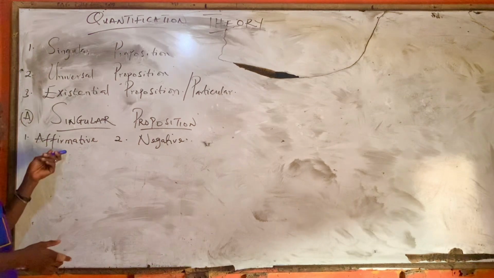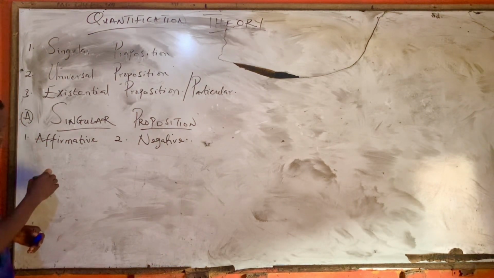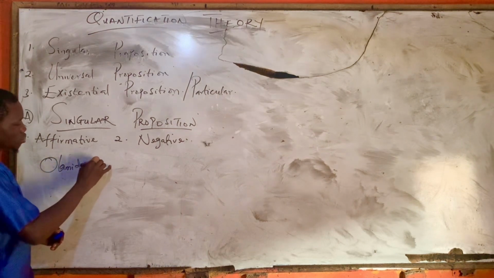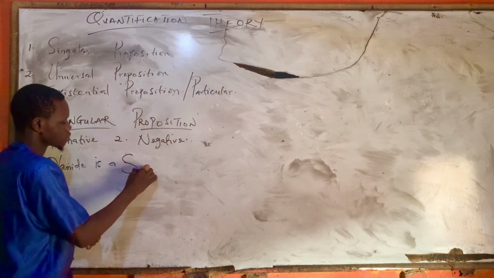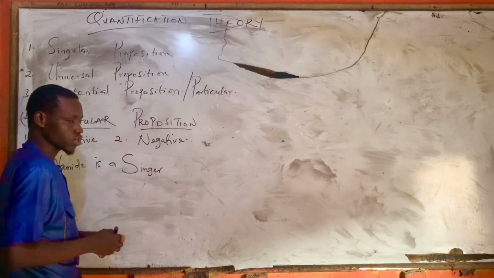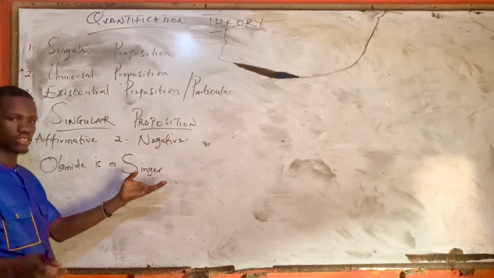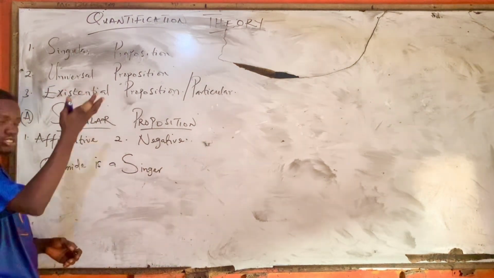So, now, for affirmative, for instance, if I say that Alamide is a singer, this is a proposition, right? A singular proposition. So how do we symbolize Alamide is a singer under quantification theory?